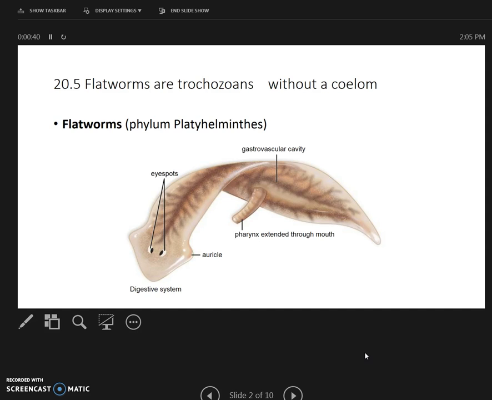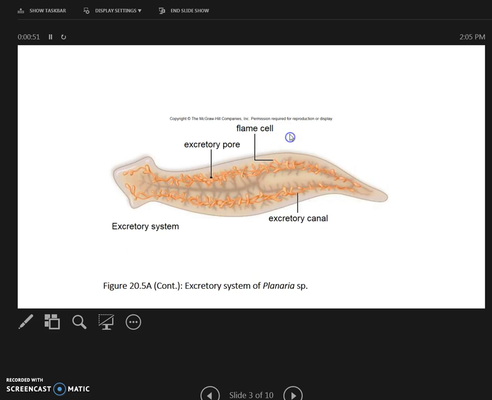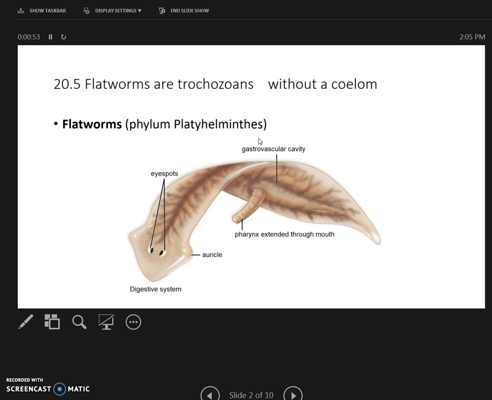So if you remember the last presentation, we stopped at phylum Cnidaria, after which the next phylum that we are going to talk about is the Platyhelminthes. The Platyhelminthes include the flatworms. The word platy means flat, and the word helminth of course means worm. As you can see, they are flat, but what are the other characteristics?